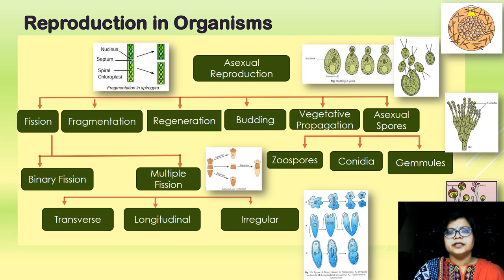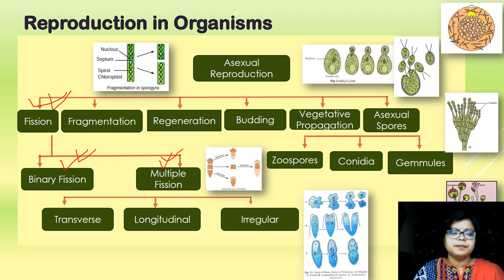Now, we are going to discuss asexual reproduction. We have learned what asexual reproduction is. That is, sex cells and gametes are not involved, and a single parent is required. Right? Now, the types of asexual reproduction. Fission. What is that? Here the body of the organism divides into two parts, and each part gives rise to a new organism. If it divides into two parts, it is called binary fission. If the body divides into many parts and each part gives rise to a new organism, then it is multiple fission.